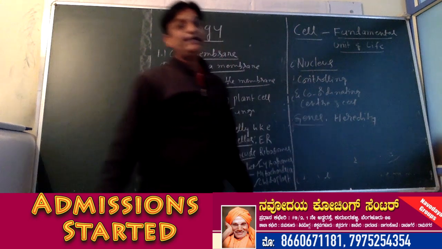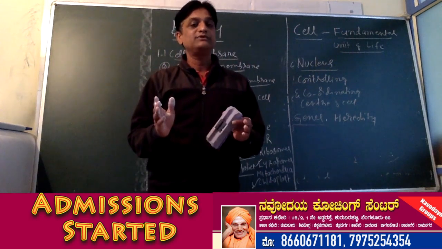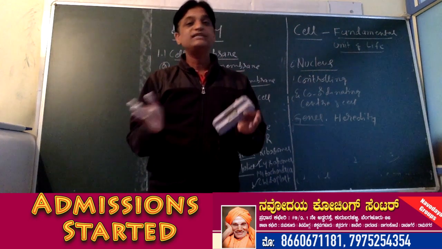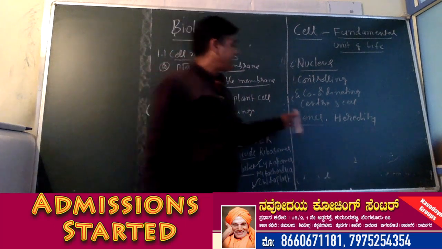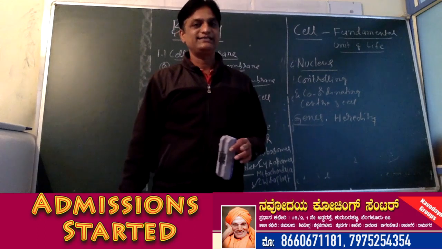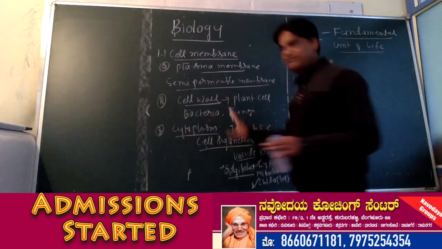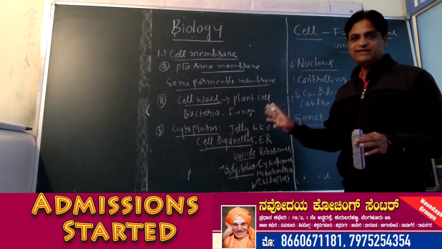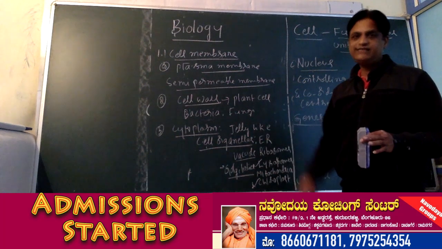So hereditary characters are transferred from one generation to another with the help of genes, and they are found in the nucleus. Okay, so these are the three important parts of the cell. In addition to that, plant cell contains cell wall.